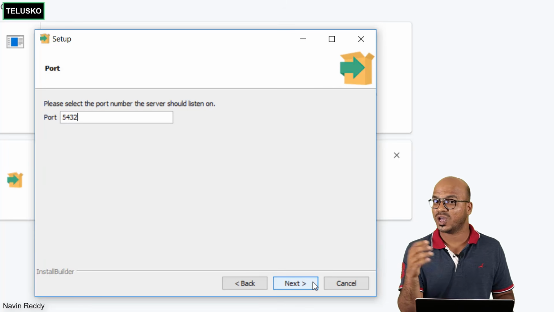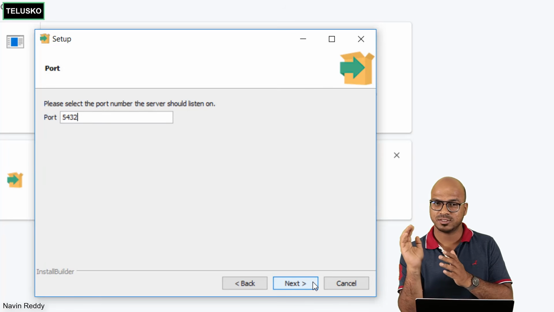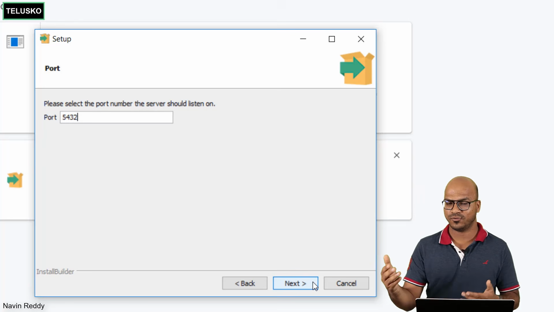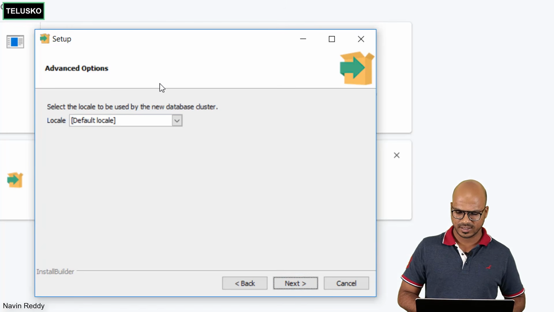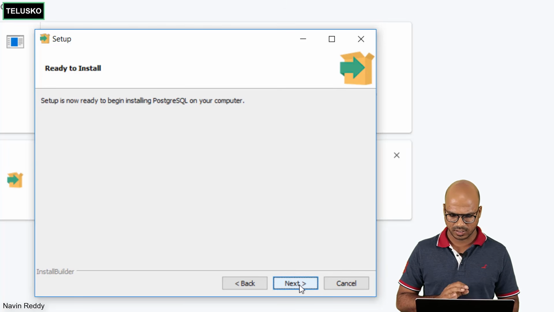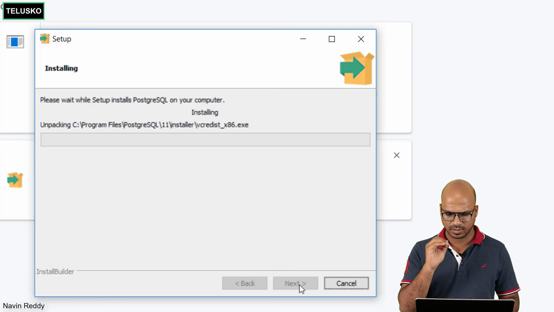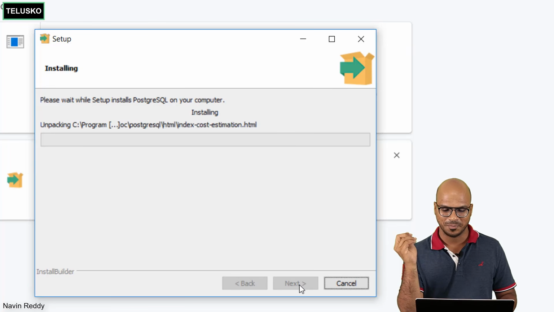For different services, we have different port numbers. For MySQL, we have a different port number, which is 3306. For Postgres, we have 5432. Just remember this port number for our Postgres. Nothing specific here. Let's keep it default. Click on next, and I guess done. Now it will do the actual setup, because initially it was just handling the prerequisites.